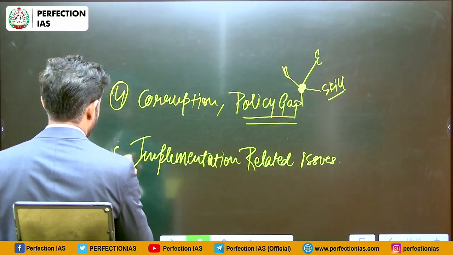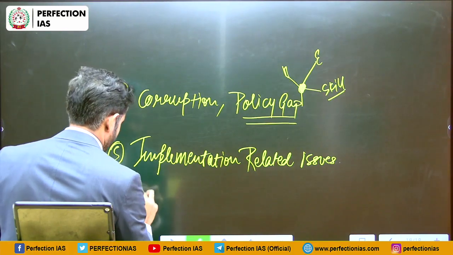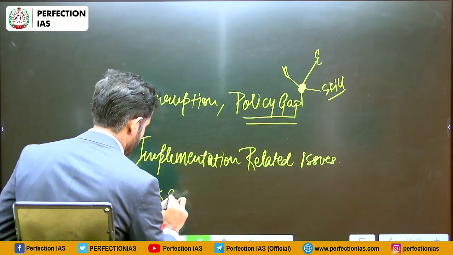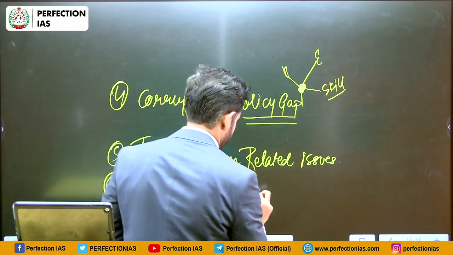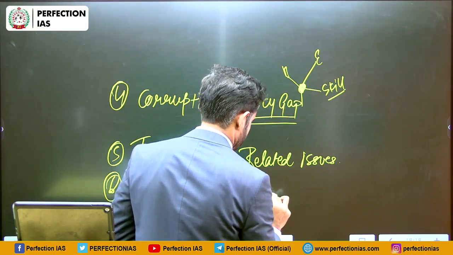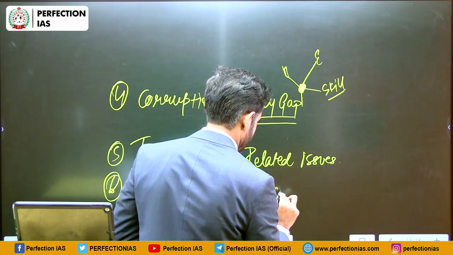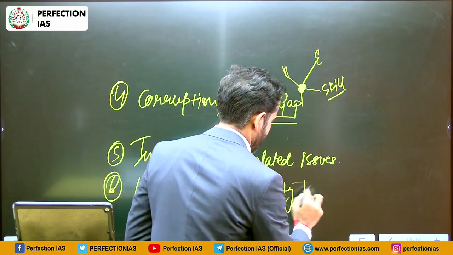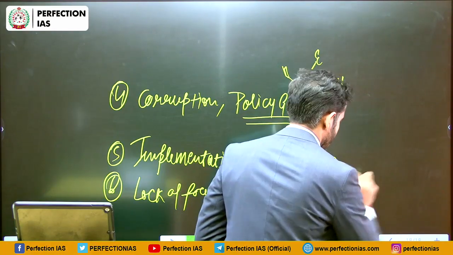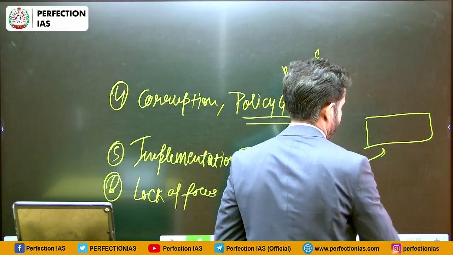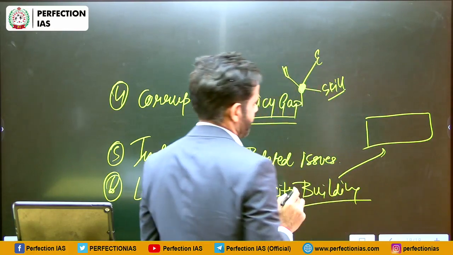Apart from that, another problem is lack of focus on capacity building. That means most of these schemes just provide benefits. They do not focus on the capacity development.